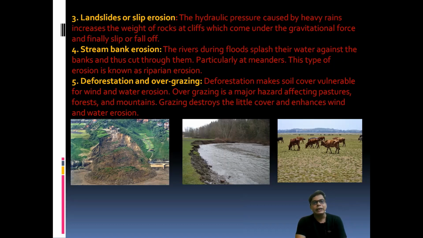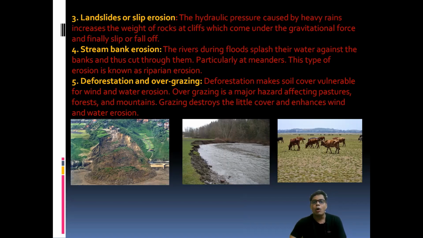But in land with high overgrazing, slowly the grass is removed from the topsoil, and the bare soil tends to erode. So grazing destroys the litter cover and enhances wind and water erosion.